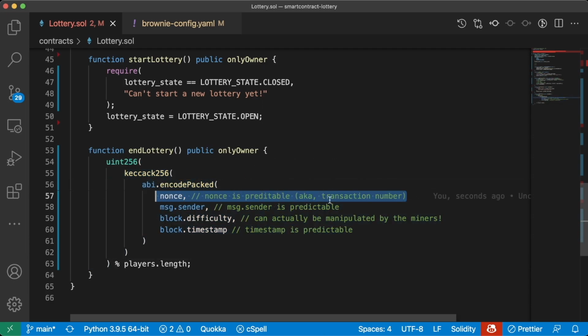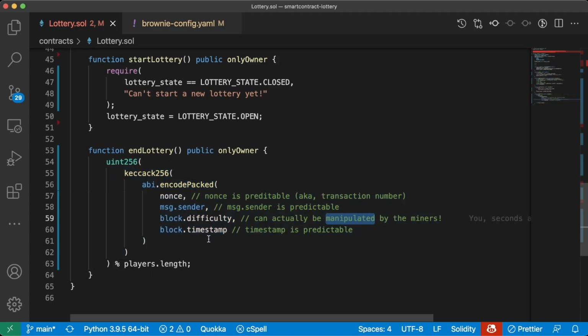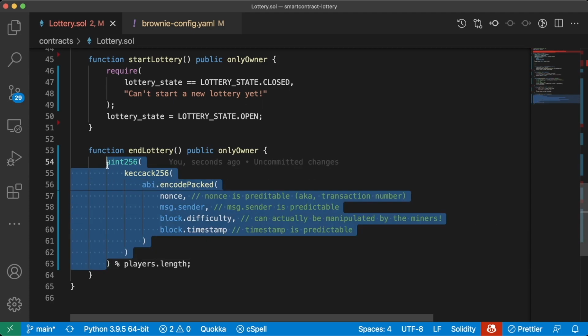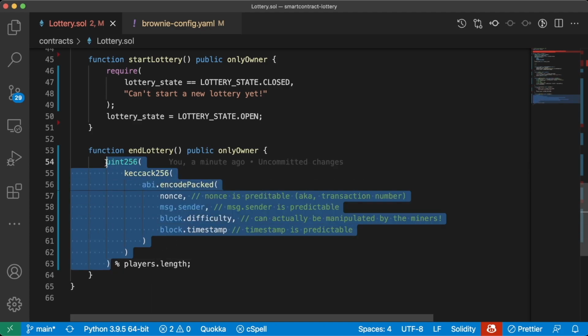We have a predictable number, a predictable address, a predictable timestamp, and then a manipulatable value. So all this is really doing is giving the miners the ability to win whatever lottery you're working on. So this isn't going to be an effective way to get a random number. This is an unacceptable way to get a random number in our applications.